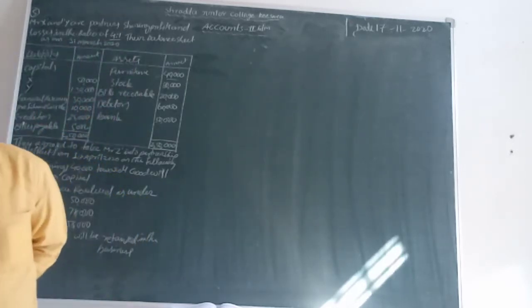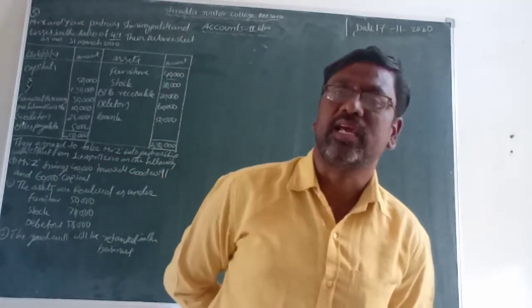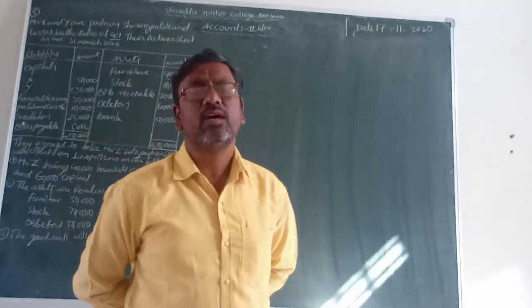So now we can make the revaluation account, cash and bank account, goodwill account, partners' capital account, and finally the balance sheet in this fifth problem.